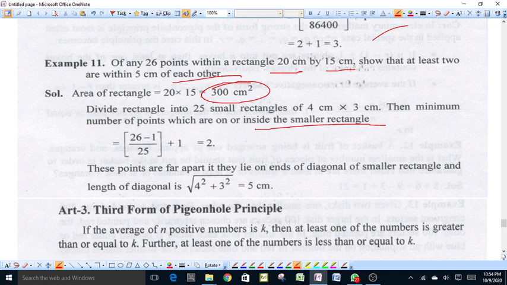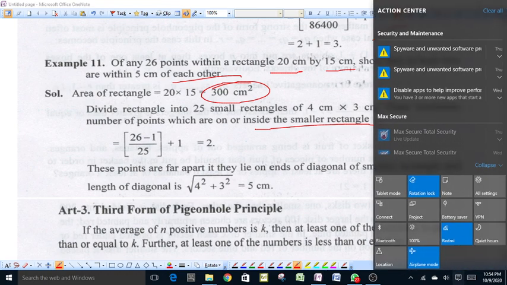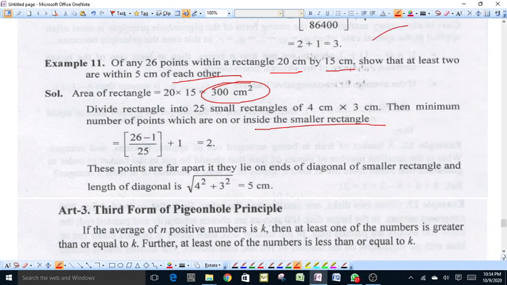By putting in the formula, the ceiling of (n minus 1) upon m, plus 1, this comes out to be 26 minus 1 upon 25 plus 1, is equal to 2.